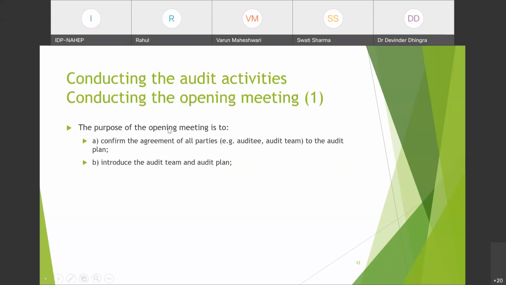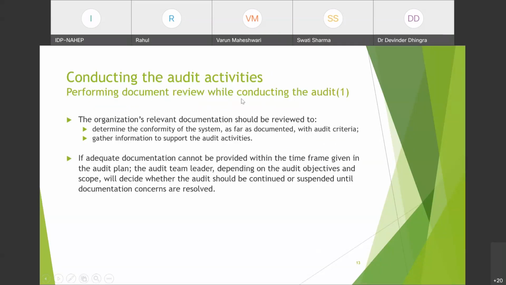Once the opening meeting is done, next could be performing document review while conducting the audit. This is one of the activities required while audit. It's not necessary that this should be the first point, but yes, this is one of the activities that is required while audit. The organization's relevant documentation should be reviewed to determine the conformity of the system as far as documented with audit criteria. So पहले तो उनका आइडिया ले चुके हो, आप एक go through हो चुके हो through the manual, procedures and policy.